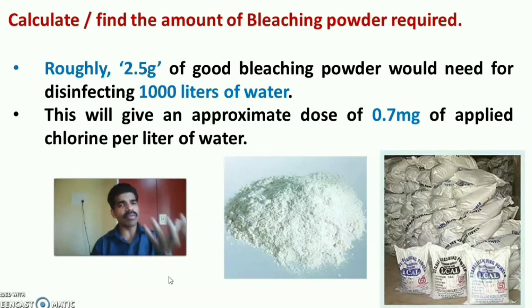Roughly, 2.5 gram of good bleaching powder is needed for disinfecting 1000 liters of water. So we multiply the total liters of water by 2.5. This will give an approximate dose of 0.7 milligram of applied chlorine per liter of water, so we get nearly 0.7 milligram of chlorine per liter of water in the well.